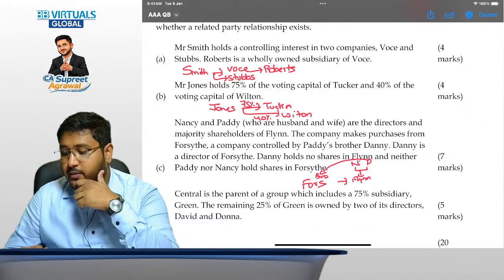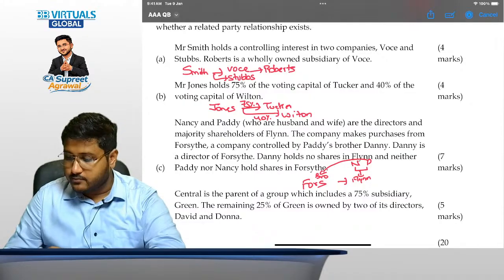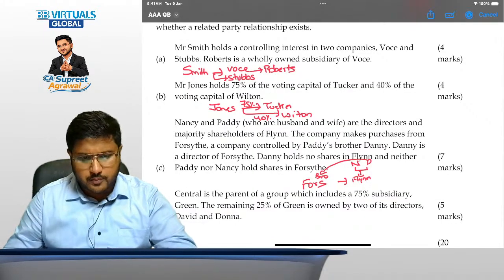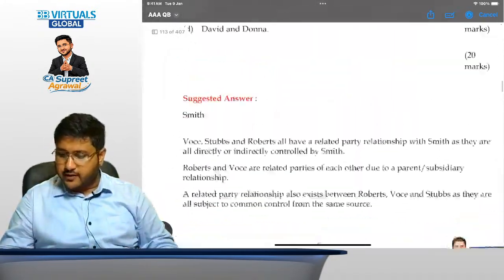Okay, are these related party relationships because they are controlled by related parties who know each other? Just answer yes or no. Okay, now let me explain the 4th case. I think this is the last case.